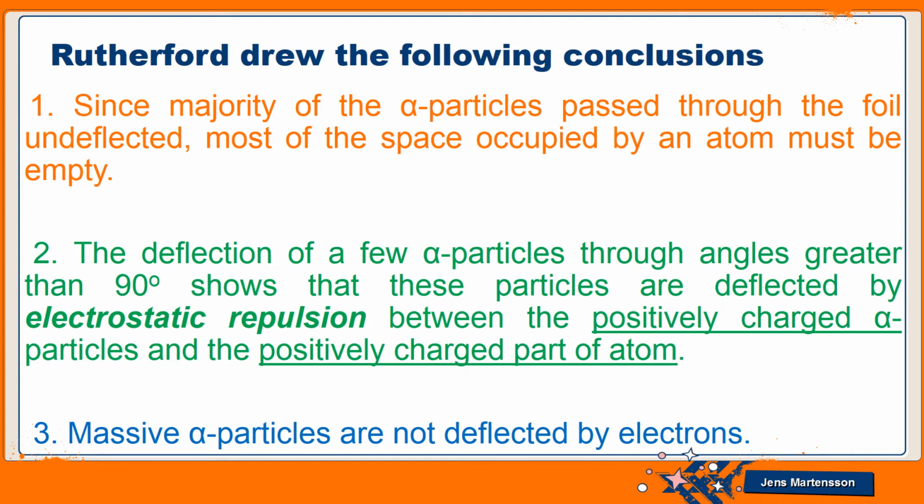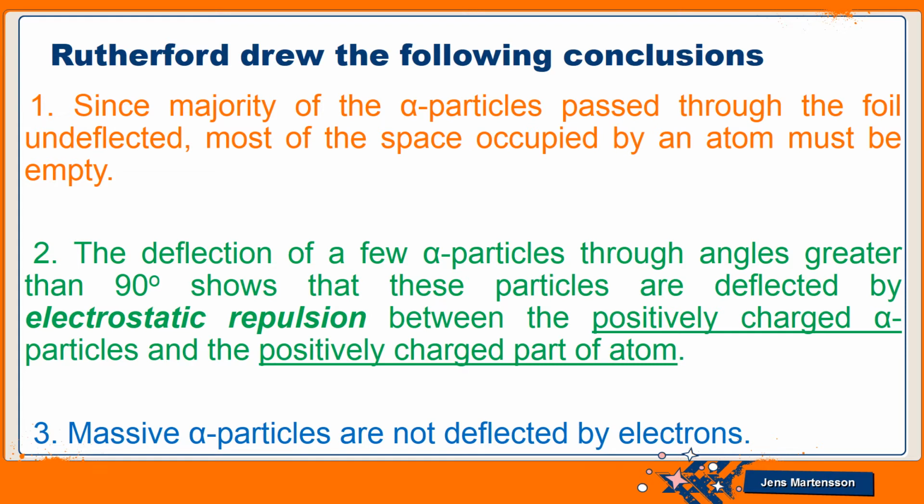First one, as I have told you, the majority of the alpha particles passed through the gold foil and fell on the fluorescent screen. This shows that there is some empty space present in that foil. So on this basis, he concluded that the majority of the alpha particles pass through the foil undeflected. It means most of the space occupied by an atom must be empty. Obviously, there are empty spaces present. That is why these alpha particles have passed through that foil.